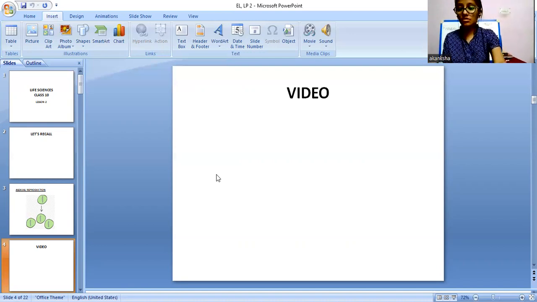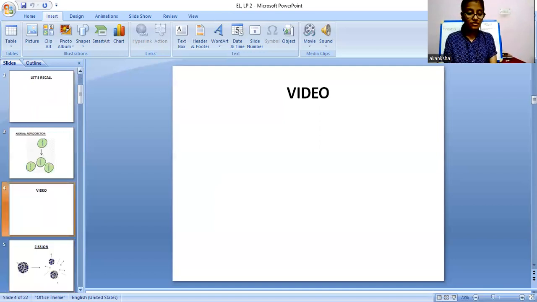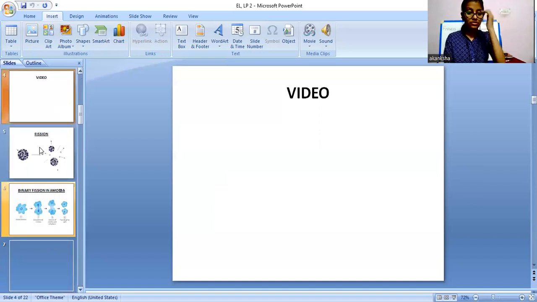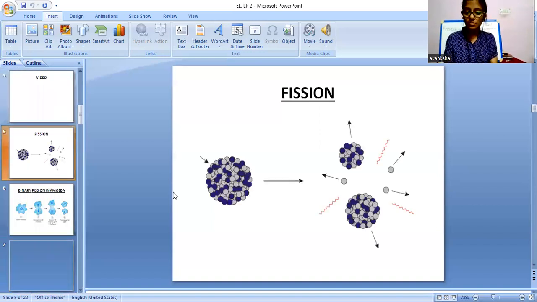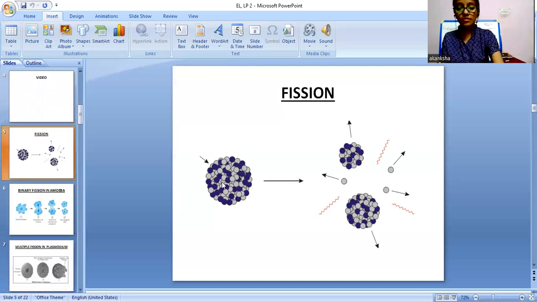Now we will come to a different slide, and then we will start today's topic. So yes, this is fission that happens in amoeba. For unicellular organisms such as amoeba, cell division or fission leads to the creation of a new individual.